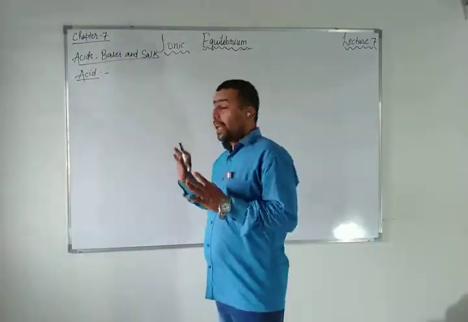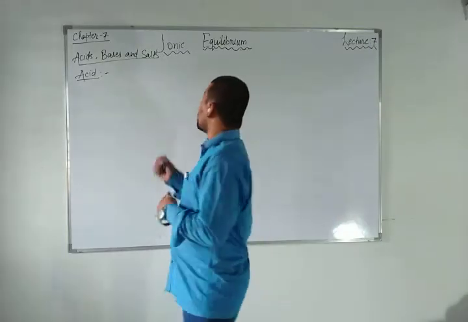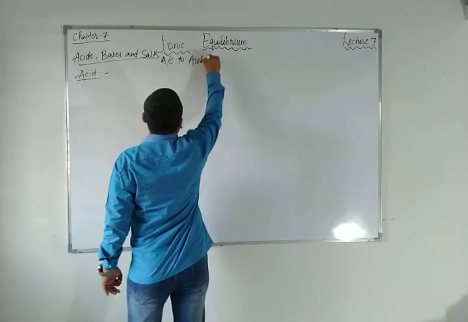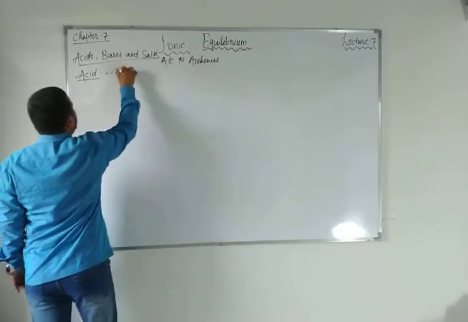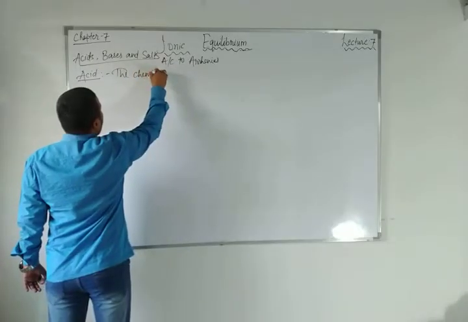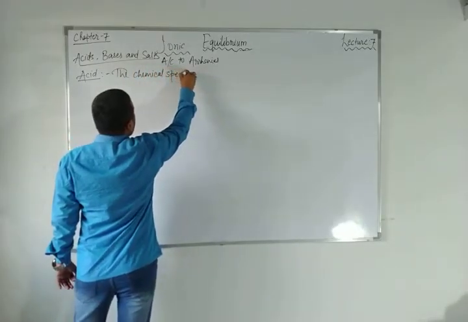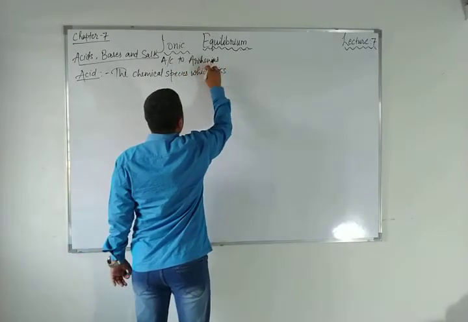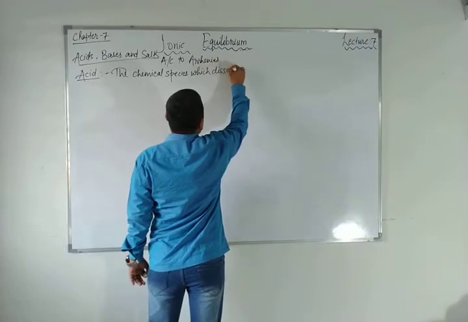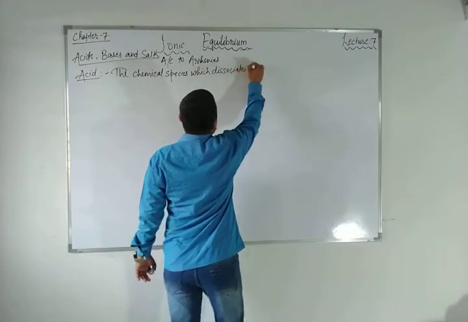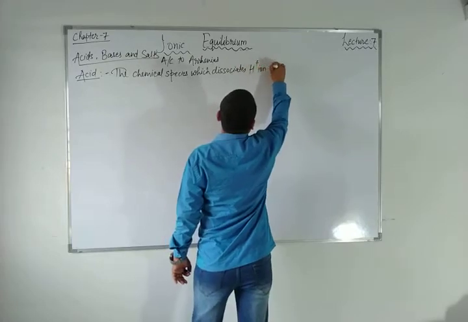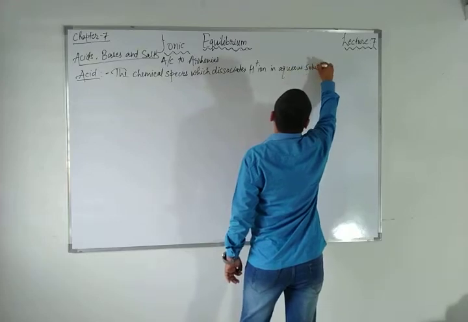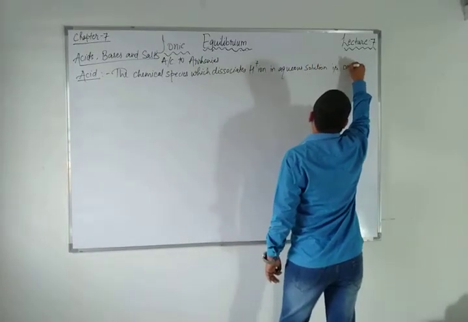So according to Arrhenius, the chemical species which dissociates H plus ion in aqueous solution is called acid.